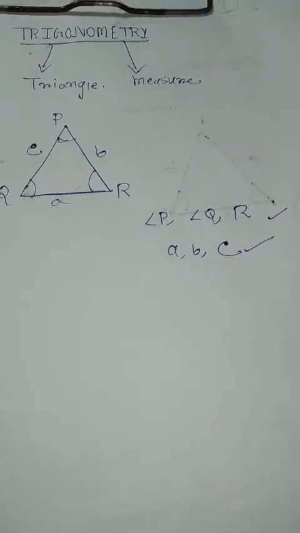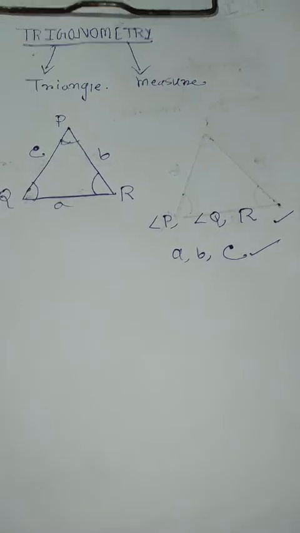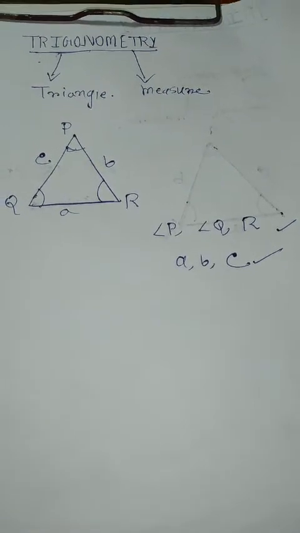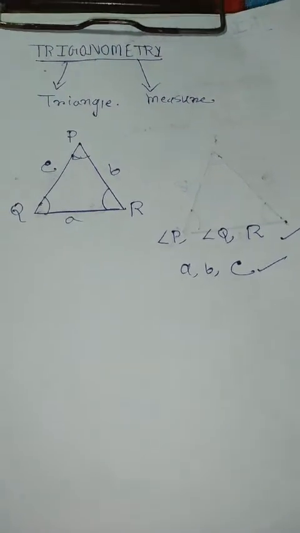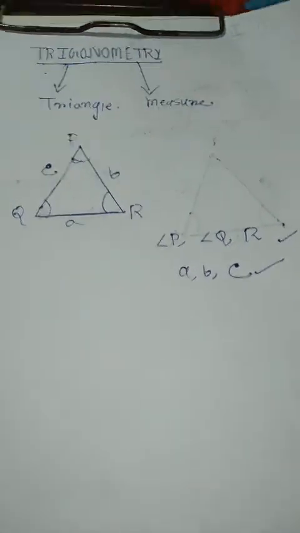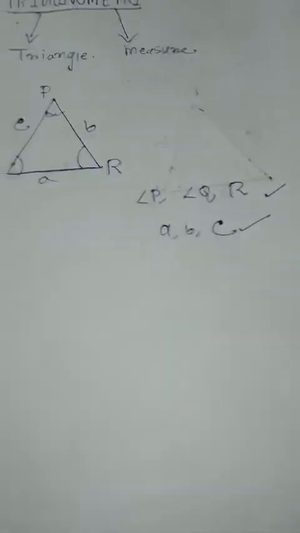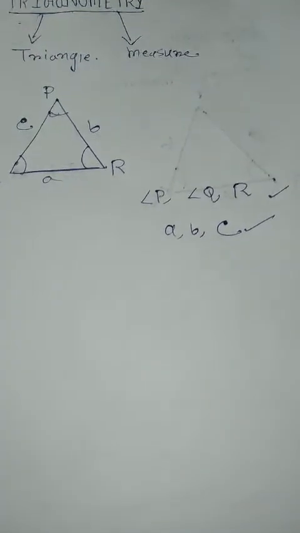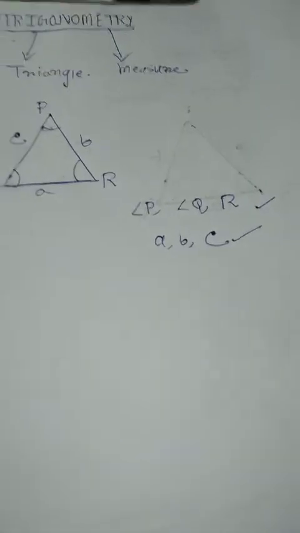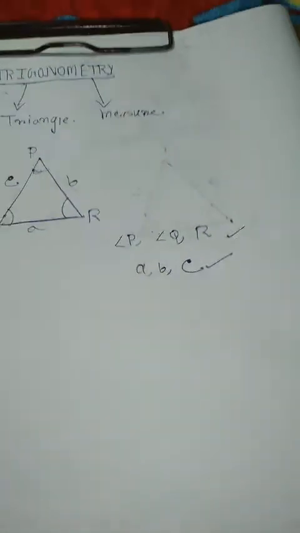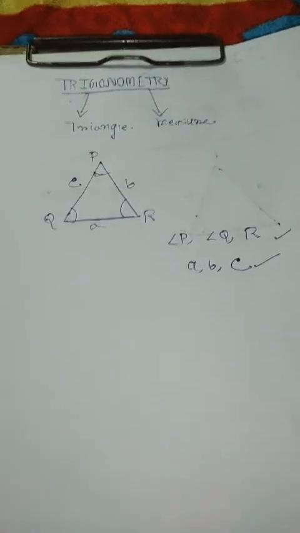Trigonometry generally deals with one kind of triangle, which is the right angle triangle, also called a right triangle. We know that in a right angle triangle, an angle is known.